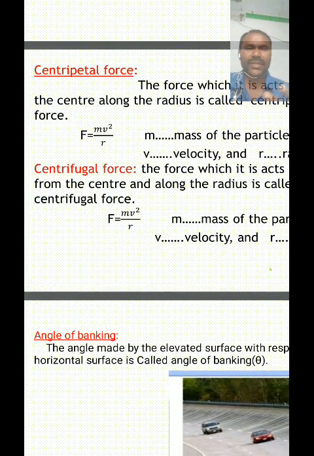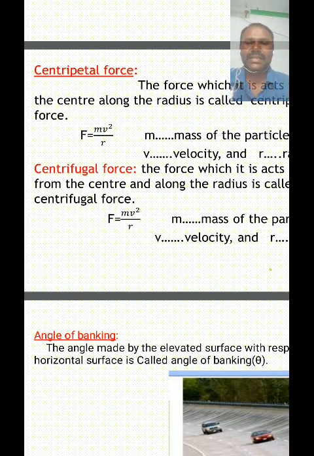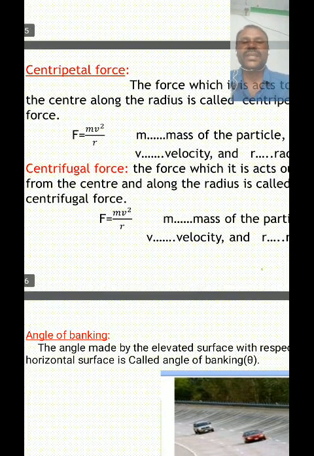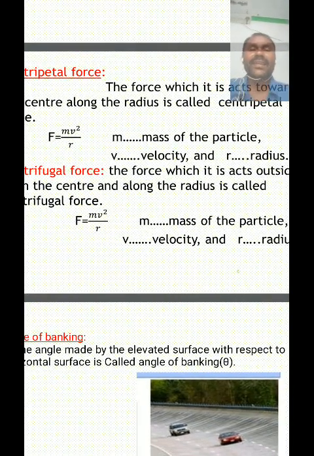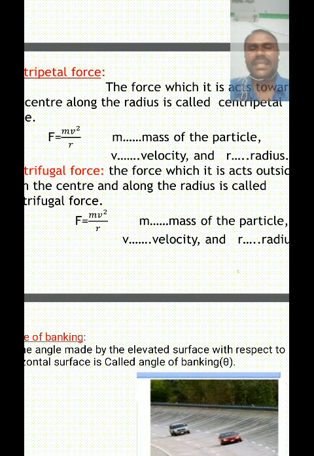Generally, the centripetal force can be defined in two or three ways. The first definition is: the force which acts towards the center along the radius, and which causes the particle to move along the circumference of a circle, perpendicular to the direction of motion, is called centripetal force.